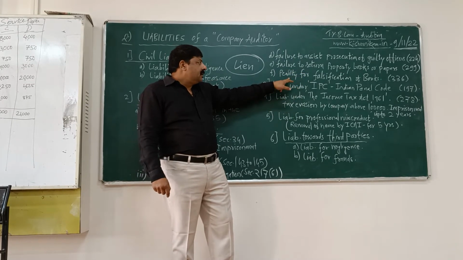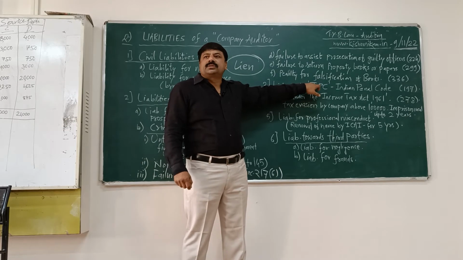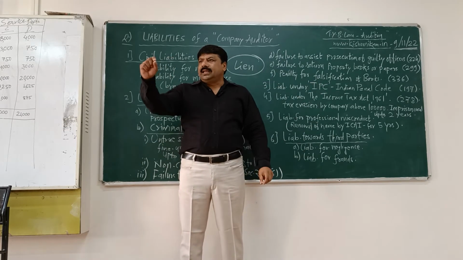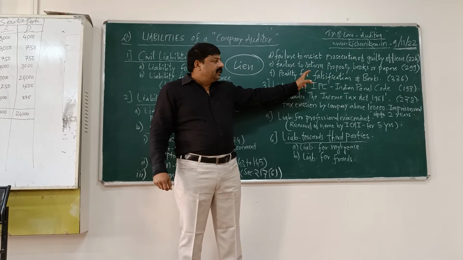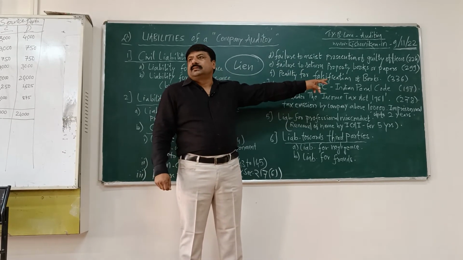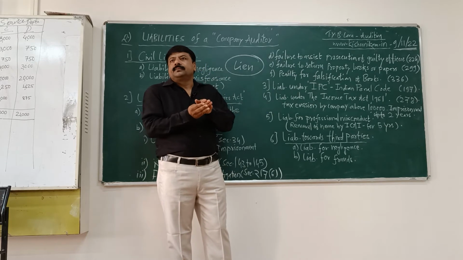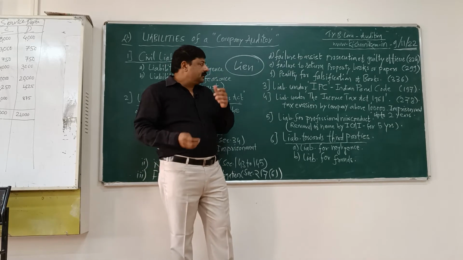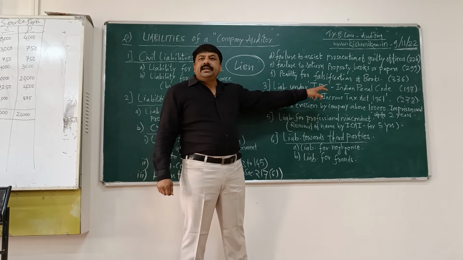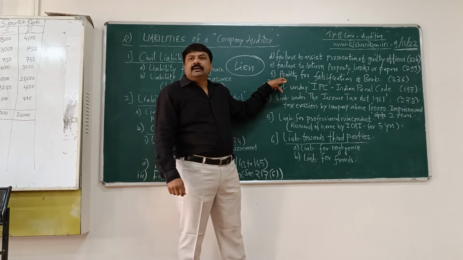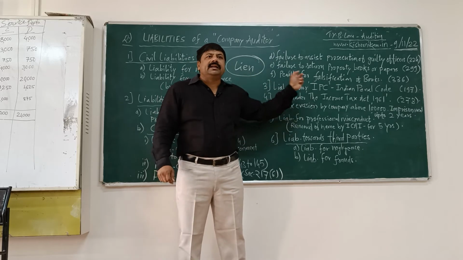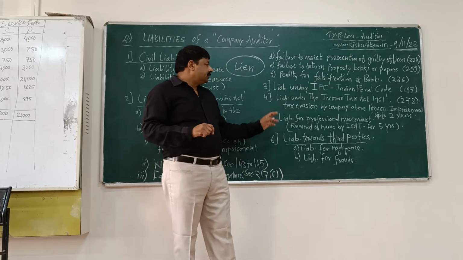Penalty is there. Penalty for falsification of books. If there is any mutilation, tearing out, or tampering to the books of accounts, then Section 336. He has to preserve them properly. Is that clear? Liability under the Indian Penal Code. The same liability is carried. जो criminal liability यहाँ पे under the Companies Act, the same is carried in the Indian Penal Code.